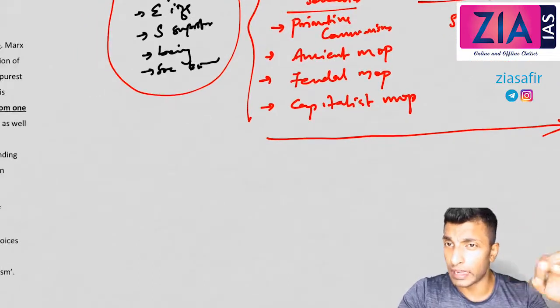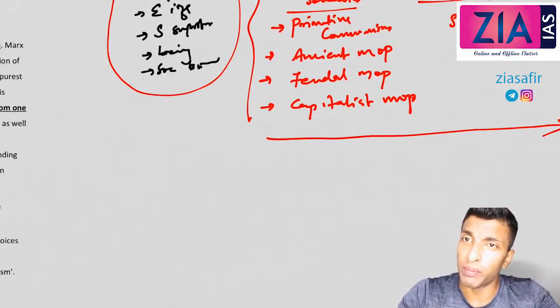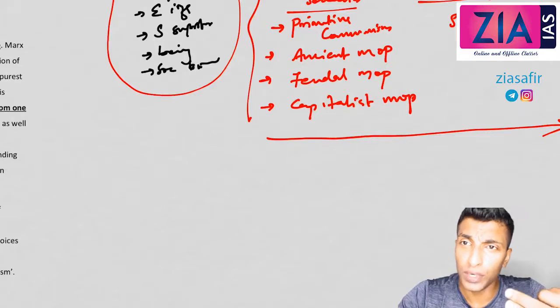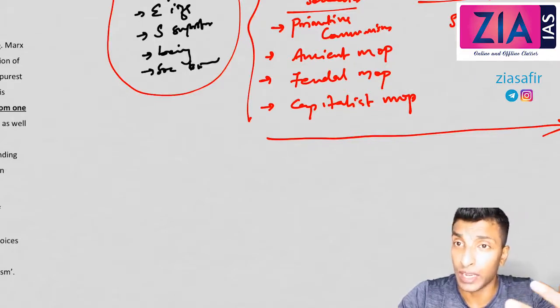Primitive communism is the ancient, old society where everybody was considered equal. Everybody has access to everything. There is no concept of private property, so everything is communally owned. Population is very small and food is abundant in nature. There is no chance of struggle, conflict or competition. Everybody is considered equal, with no private ownership. That society is what Marx termed primitive communism.